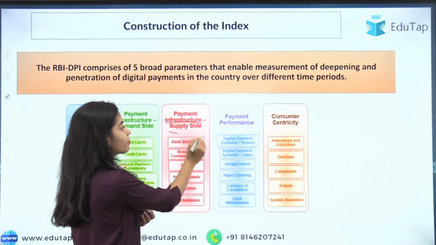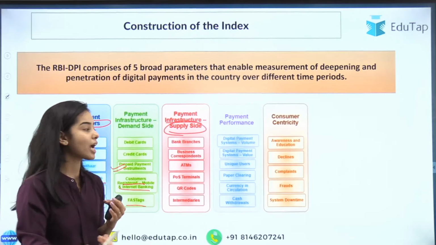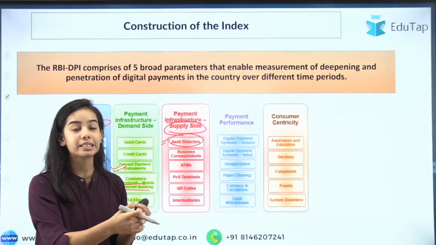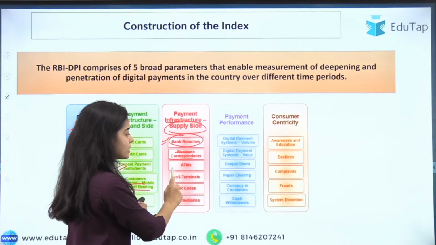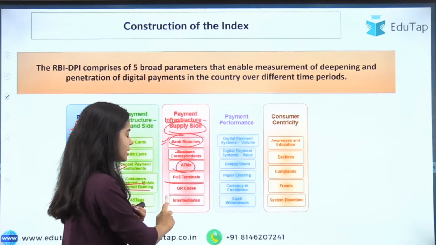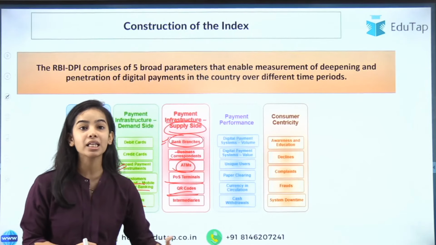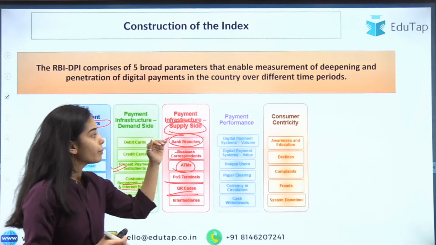So that is also a digital payment that is happening. Payment infrastructure, the supply side: what the customers and the merchants should have, and the bank branches that are there. That is the payment infrastructure on the supply side that is providing for digital payments. Business correspondents, the ATMs, the POS terminals, the QR codes, the intermediaries are there, so they are supplying these kinds of digital payments.